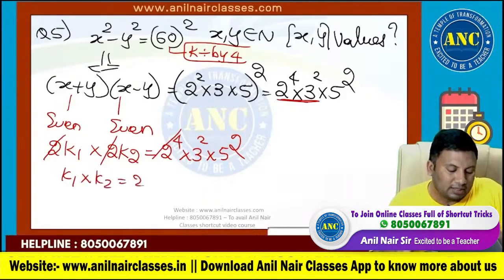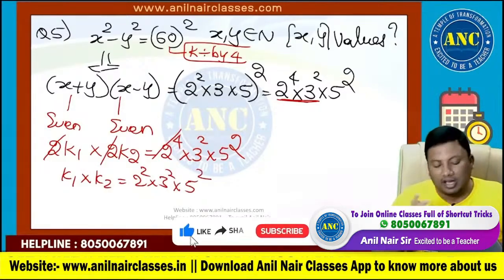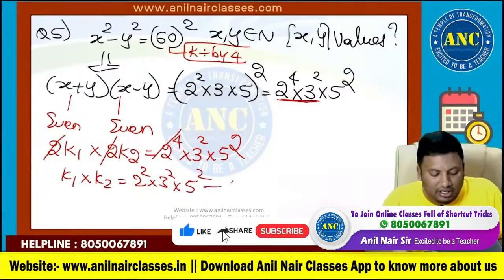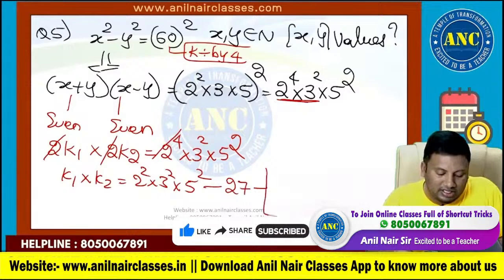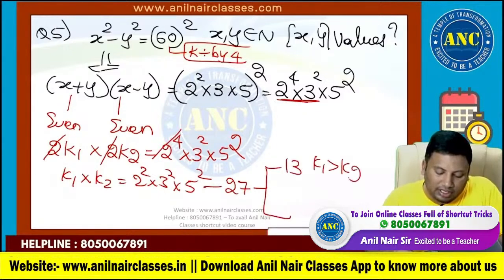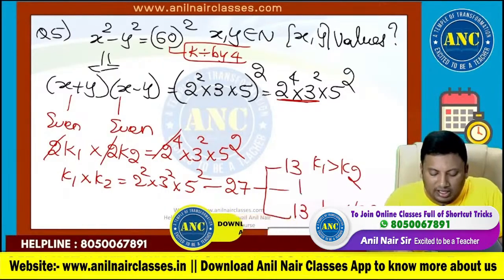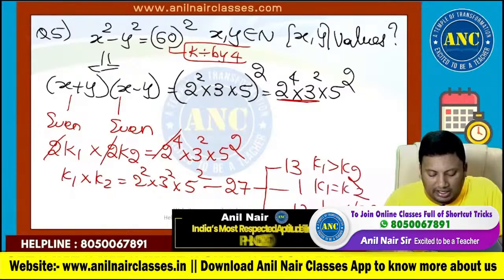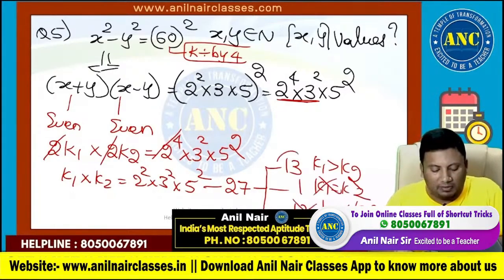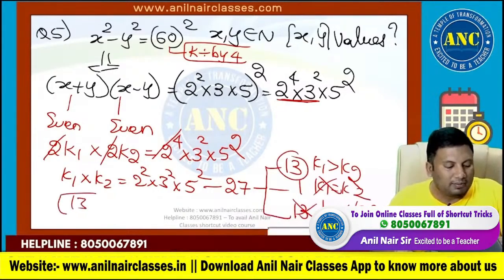It is nothing but 2 square into 3 square into 5 square. Now you know how to solve. 3 into 3 into 3, 27. 13 cases k1 greater than k2, 13 cases k1 less than k2, 1 case k1 equivalent to k2. These both are eliminated. Answer is nothing but 13.